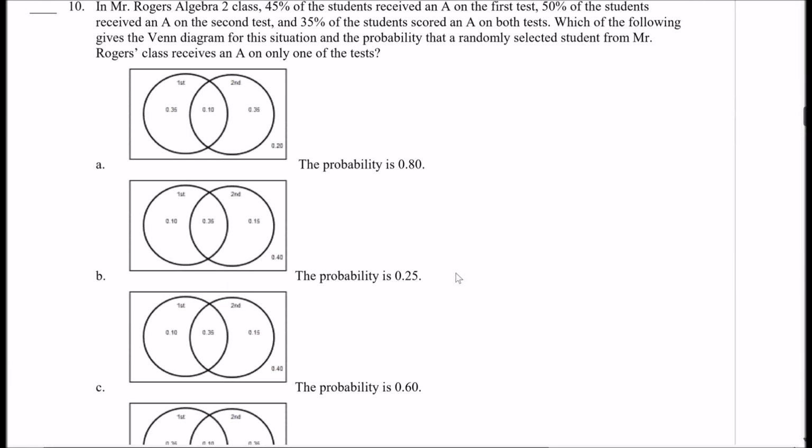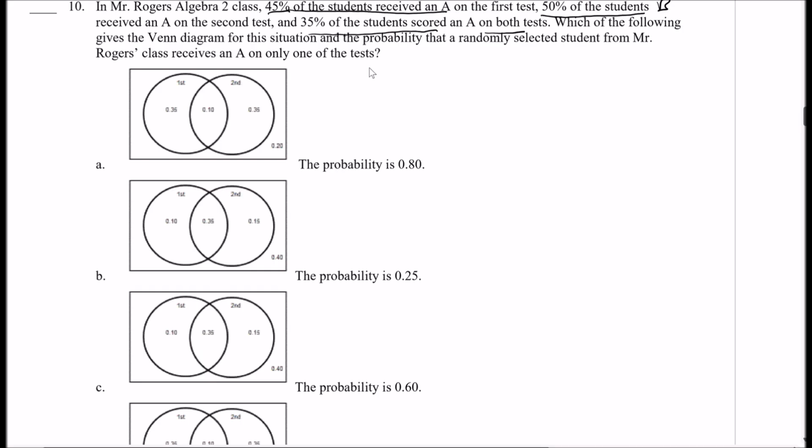All right, number 10. In Mr. Rogers' Algebra 2 class, 45% of the students received an A on the first test, 50% of students received an A on the second test, and 35% scored an A on both tests. So we got 35 on both, 45% on the first, and 50% on the second. All right, so give the Venn diagram for this situation. Find the probability that a randomly selected student from Mr. Rogers' class receives an A on only one of the tests.